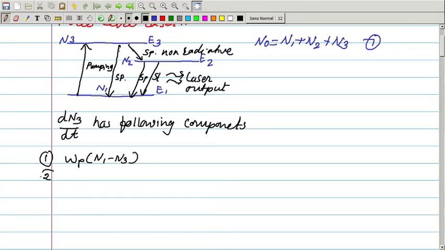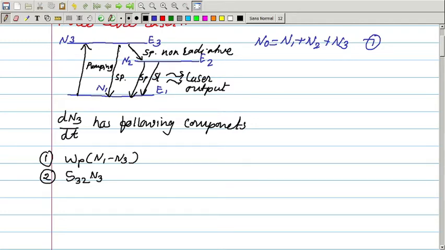Another component is the non-radiative spontaneous transition from E3 to E2. We have already seen the spontaneous non-radiative transition, and that transition we denote by S, so S32. So, S corresponds to non-radiative transition. Just like it is a spontaneous transition, instead of A we write S, just to denote the non-radiative transition.